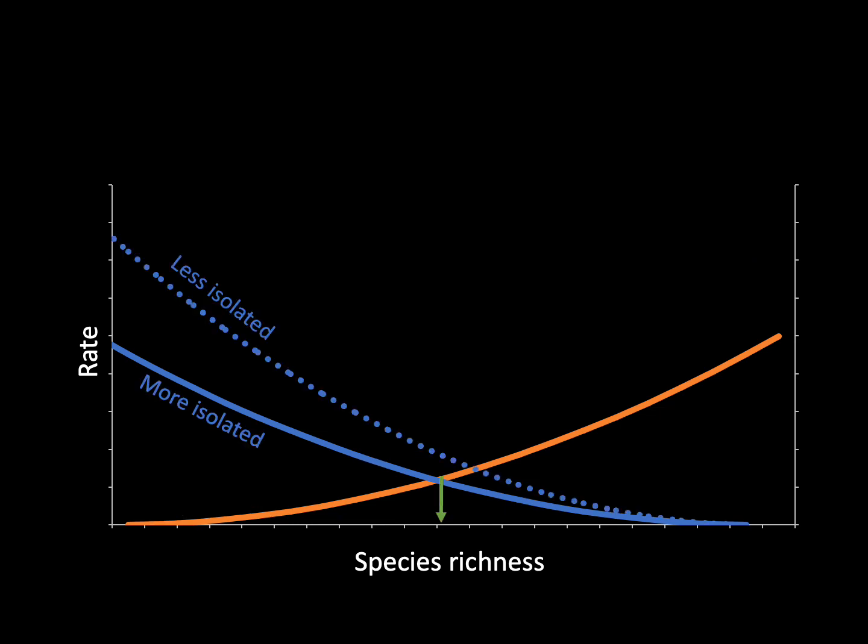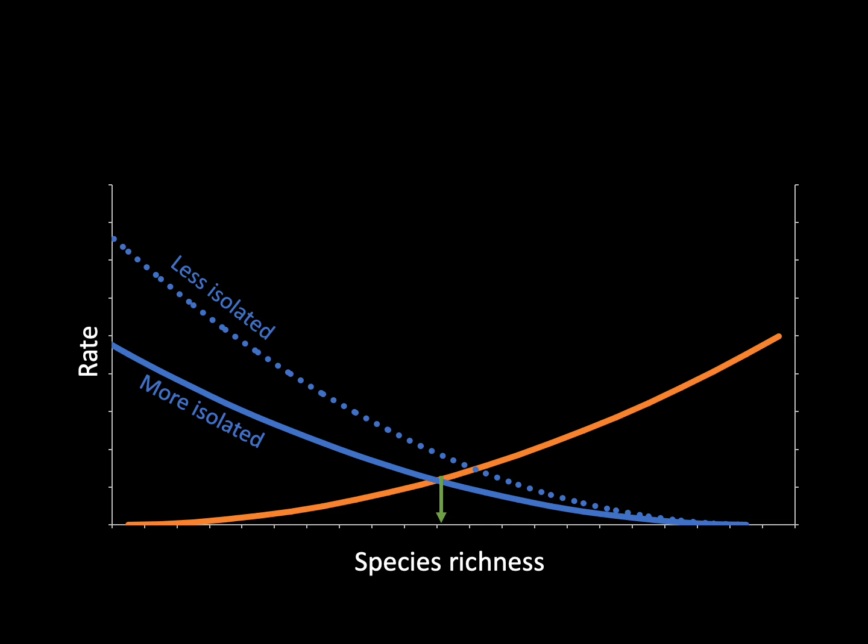Less isolated islands also have higher colonization rates and lower extinction rates, although for different reasons. When an island is less isolated, in other words closer to the mainland, it is more likely to be colonized by species, since species with good or with bad dispersal abilities have a chance to successfully arrive at the island. For isolated islands located far from the mainland, there will be a smaller number of species with the ability to disperse that far.